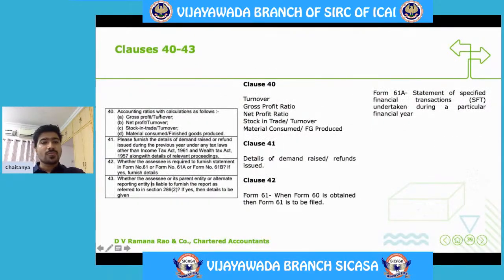Clause 40 talks about accounting ratios. What are all the ratios that are required to be given? Number one is turnover of the previous year versus the turnover of the current year. Gross profit ratio of the current year versus previous year. Net profit ratio of the current year versus previous year. Stock in trade to turnover ratio of the previous year versus current year. Material consumed to the finished goods produced ratio of the current year to the previous year is required to be given.